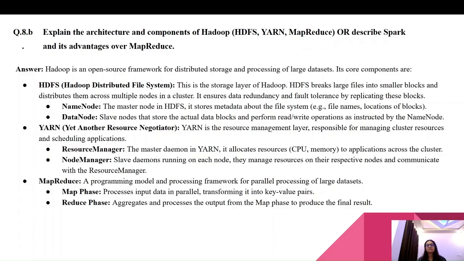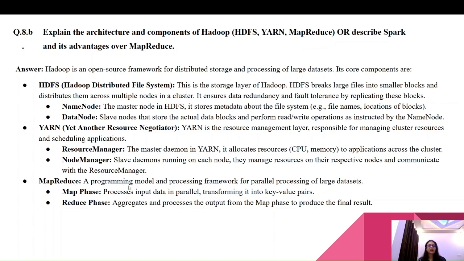YARN, yet another resource negotiator. YARN is a resource management layer responsible for managing cluster resources and scheduling applications. The resource manager, the master daemon in YARN, allocates resources, CPU and memory, to applications across the cluster. Node managers are slave daemons running on each node.